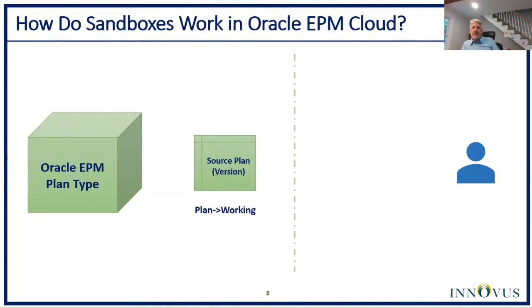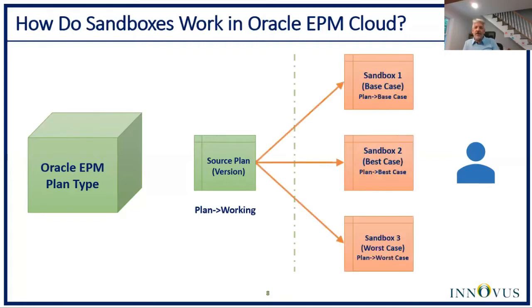In this example, the scenario plan and the version working is where planners will enter their plan data. This intersection will then become available, or we're going to make it available, to planners to create their sandboxes. As a planner is going through their planning process and working within the plan type, they can create different sandboxes that are only available to that user who creates the sandbox. In this example, the planner created 3 different sandboxes: the best case, the base case, and the worst case.